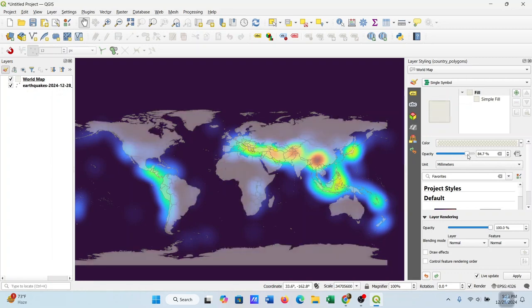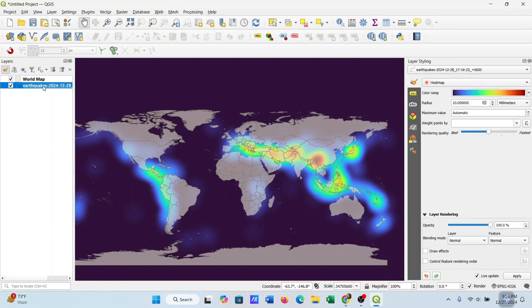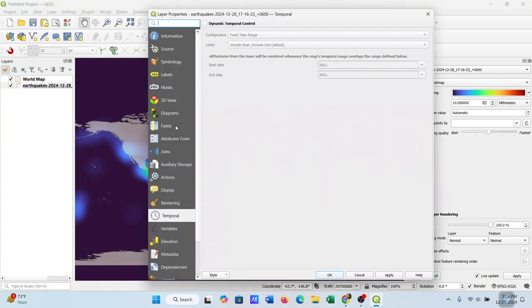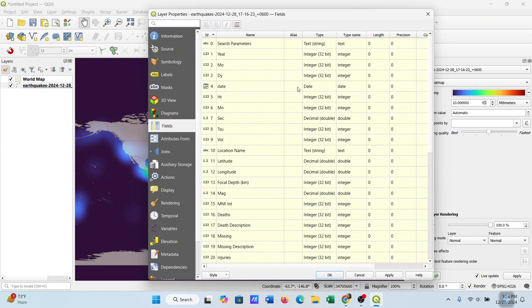And you can increase or decrease the opacity. I'll keep it as 100%. Then go to properties and fields. We can check the date field has a date type, so that's okay.